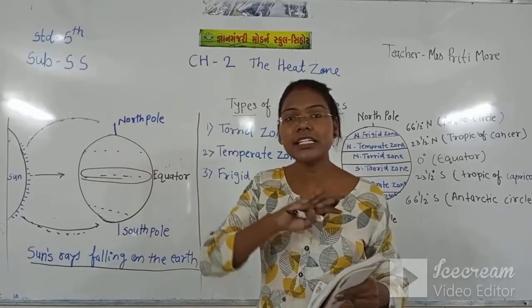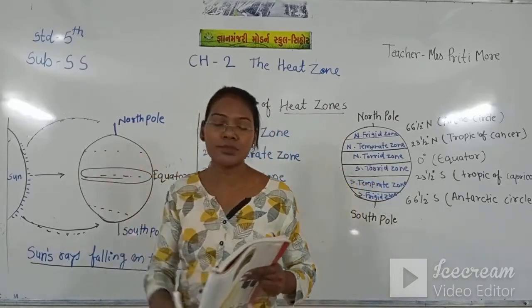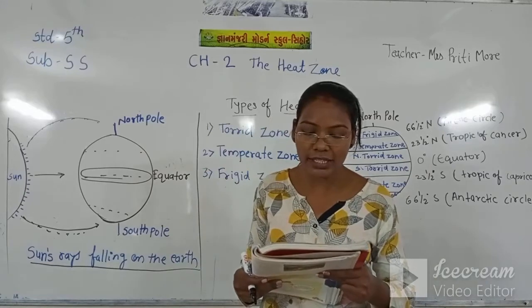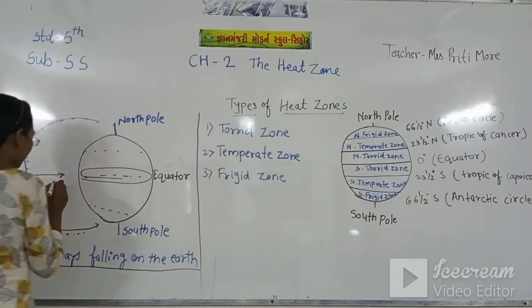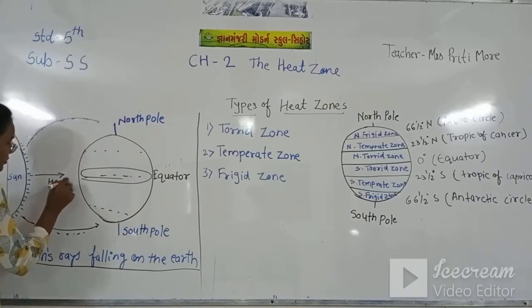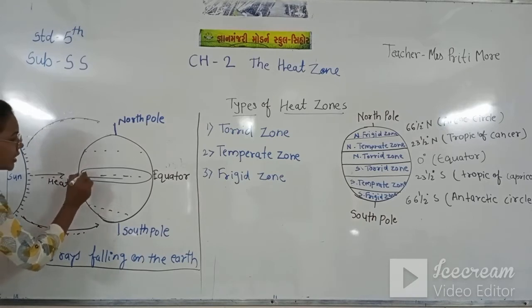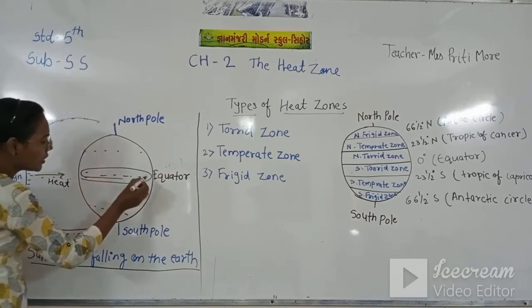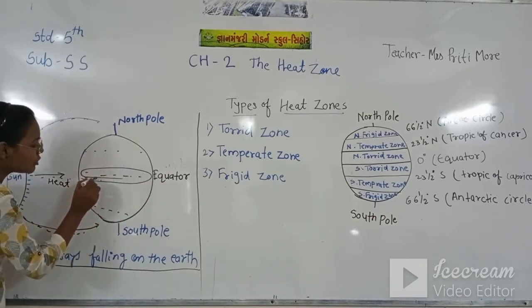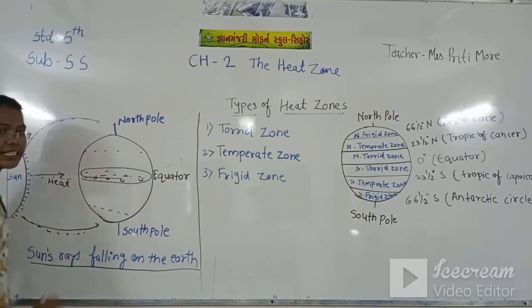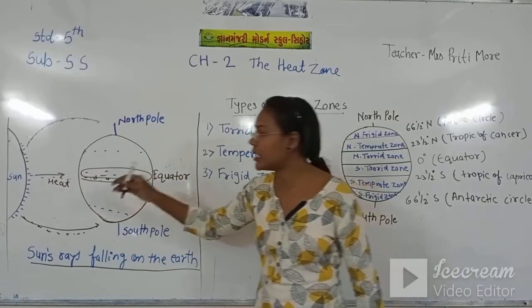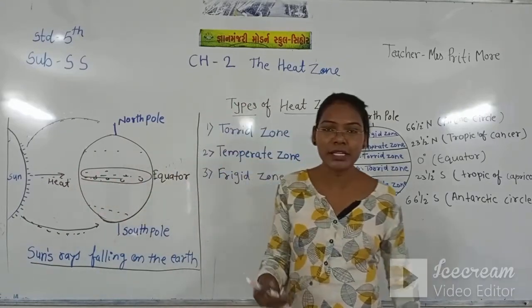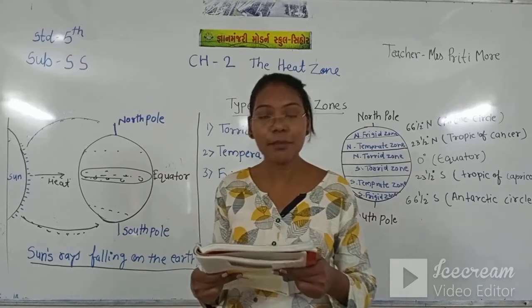And if the heat is spread in a small area, therefore they carry maximum heat. The sun rays carry maximum heat with them, and spread it at the equator part, in the small part of this area. So the sun rays come directly on the equator part, bringing the maximum heat over there.